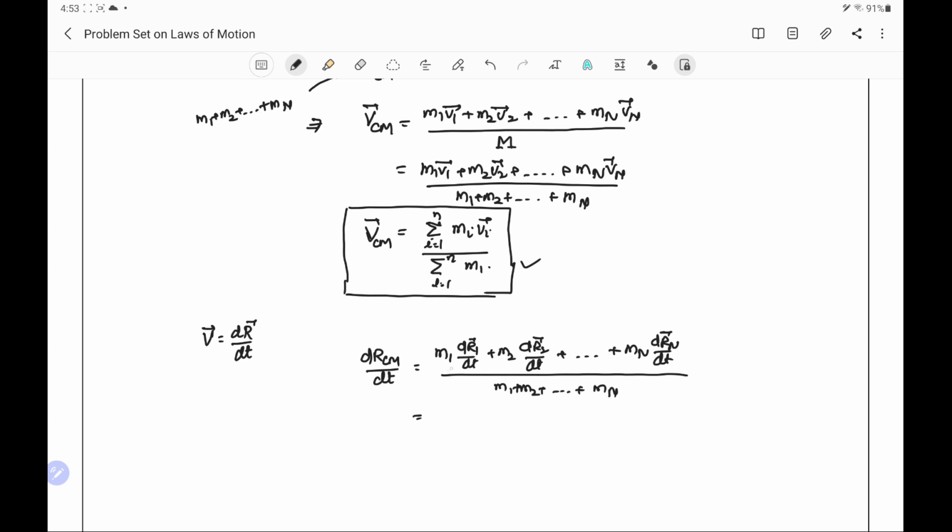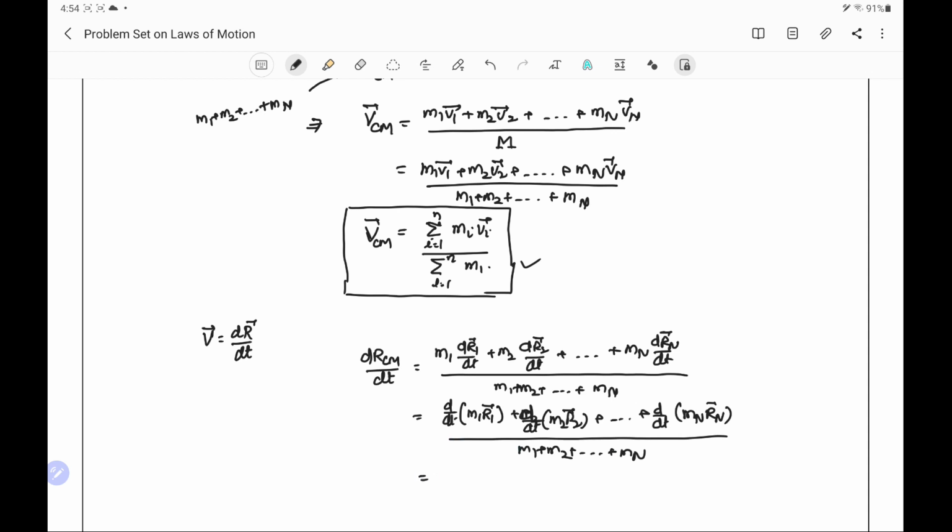Because m, that is the mass, is a constant term, we can take it inside the differential. So we can write it as differential of m1 r1 plus differential of m2 r2 plus and so on to differential of mn rn divided by m1 plus m2 plus and so on to mn.